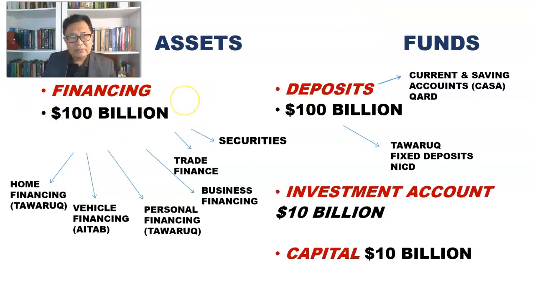And for Islamic banking, we are looking at the financing of purchases. It can be home financing, vehicle financing, personal financing, business or corporate financing, trade finance, the purchase of securities. So these are all the assets generated from the use of deposits, among which are supplied by the saving and current account, as well as the fixed deposit.